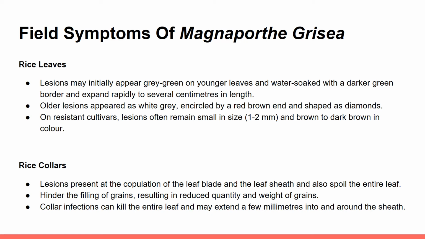Then the symptoms on rice collar. The lesions are present at the junction of leaf blade and leaf sheath. Collar infection may kill the whole leaf and can spread to and around the sheath a few millimeters when the plant is damaged in the collar region. Infection on the rice collar hinders the filling of grains, resulting in reduced quality and weight of grains.